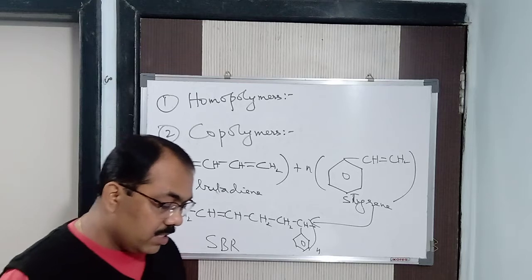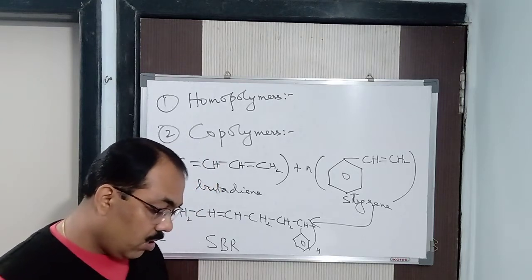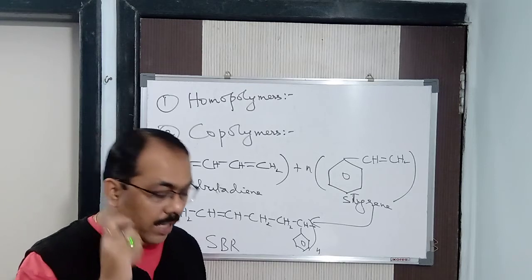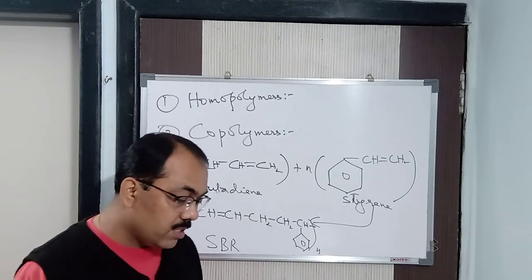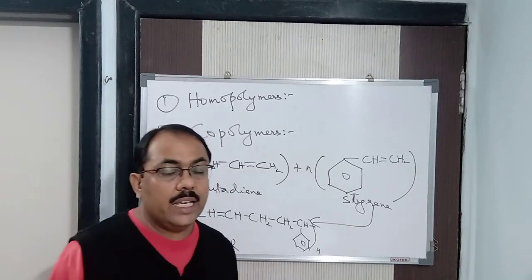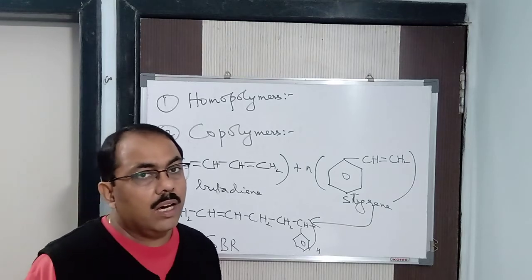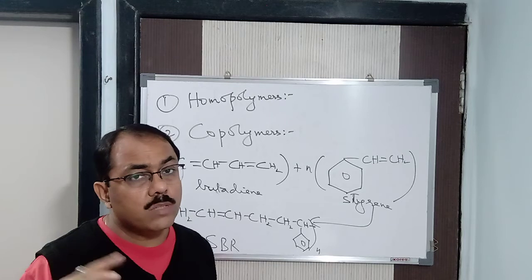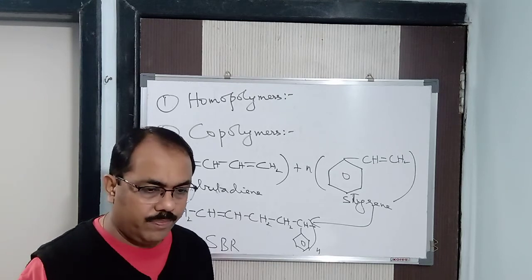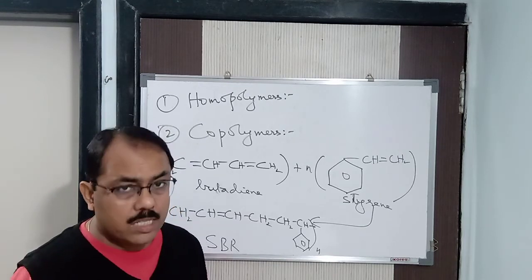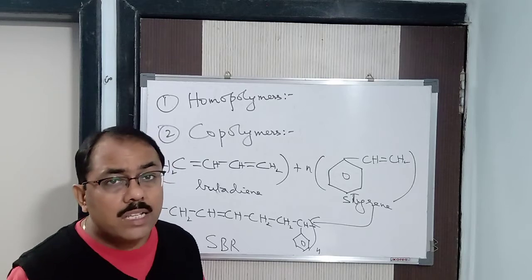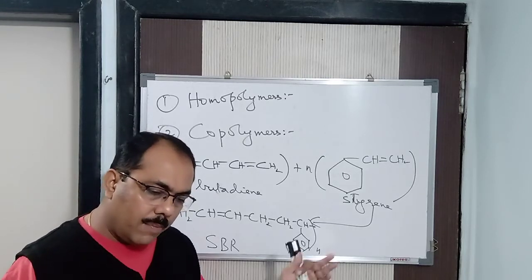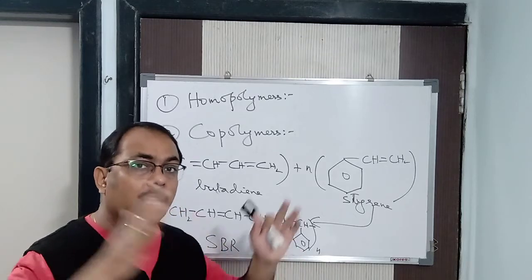In case of condensation polymerization, the polymerization usually occurs between monomers containing two or more functional groups. And in condensation polymerization, smaller molecules are removed from the site of the reaction. That is the meaning of the word condensation. You have earlier also studied condensation reaction. In condensation reaction, what happens? Two smaller molecules combine to form a macromolecule, a bigger molecule.